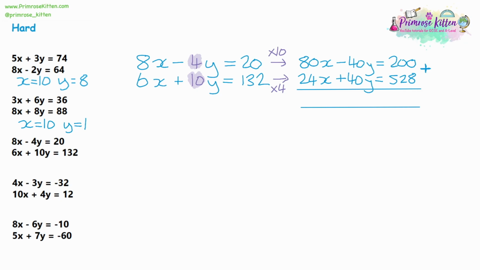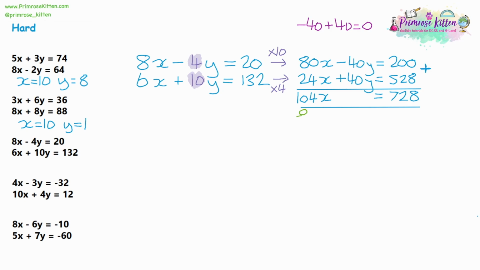So 80 plus 24 will give us 104x. Negative 40 plus 40 is going to give us 0, which is why we chose to multiply those. So we leave a gap for the y's. And then 200 plus 528 will give us 728. So now we can solve the equation.